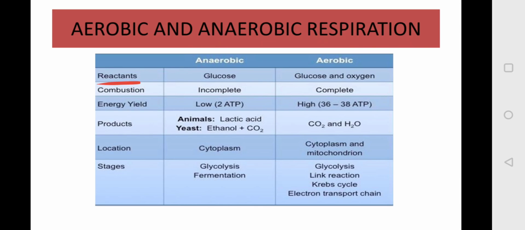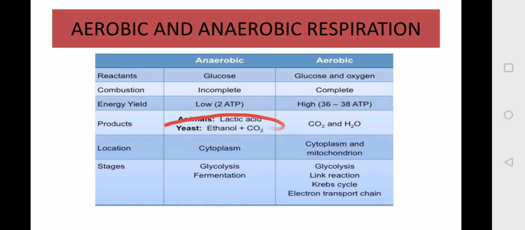In anaerobic respiration, the reactant is glucose, and in aerobic the reactants are glucose as well as oxygen. In anaerobic, incomplete combustion takes place. In aerobic, there is complete combustion. Anaerobic respiration yields very low energy, around 2 ATP molecules. Aerobic respiration yields high energy, around 36 to 38 ATP. Products formed in anaerobic respiration are lactic acid, or ethanol and carbon dioxide.